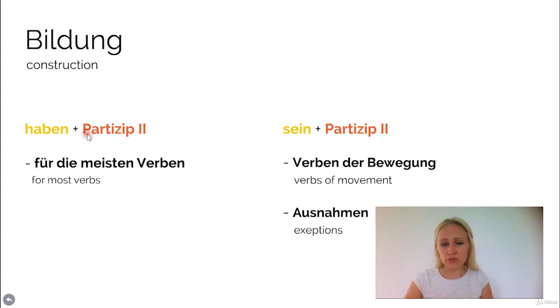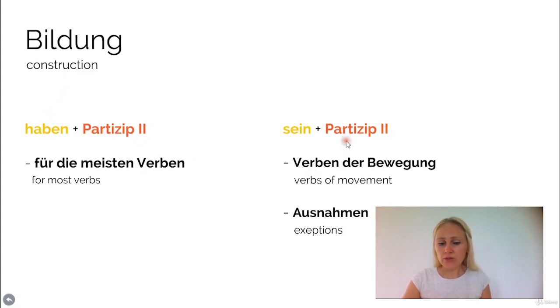And you will need it also later on for other parts of the German grammar. So it's very important to learn how to use the Partizip zwei and how to form it. Okay, so this is what you need for the German perfect tense. The verb haben, which you have to conjugate, and then you need the Partizip zwei.